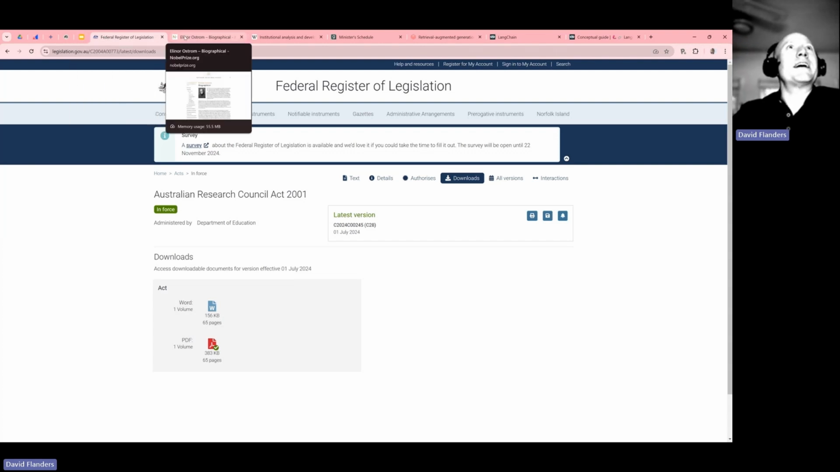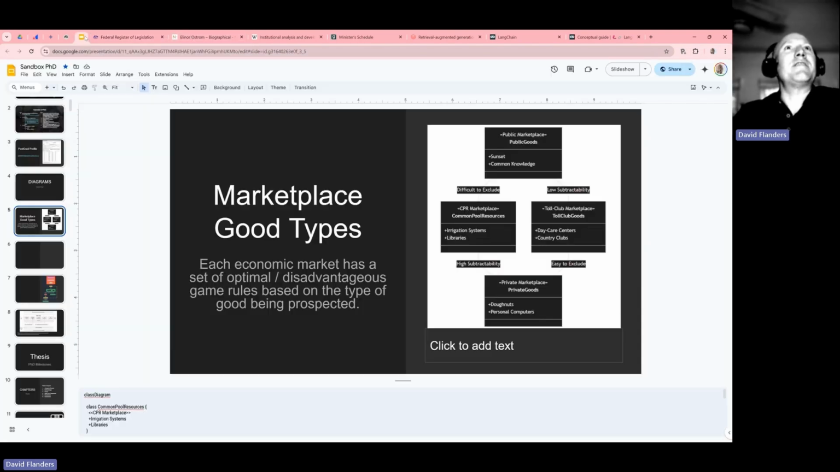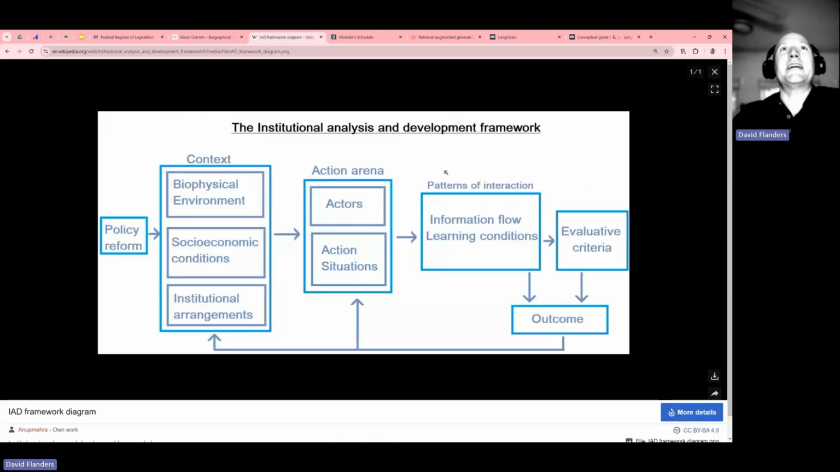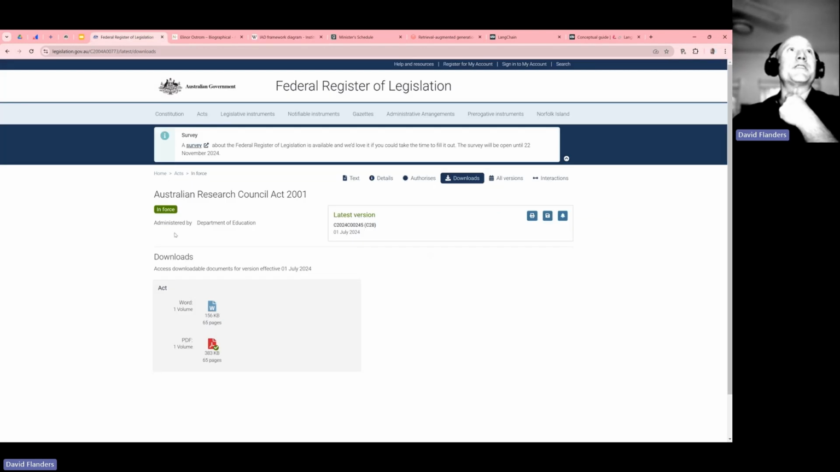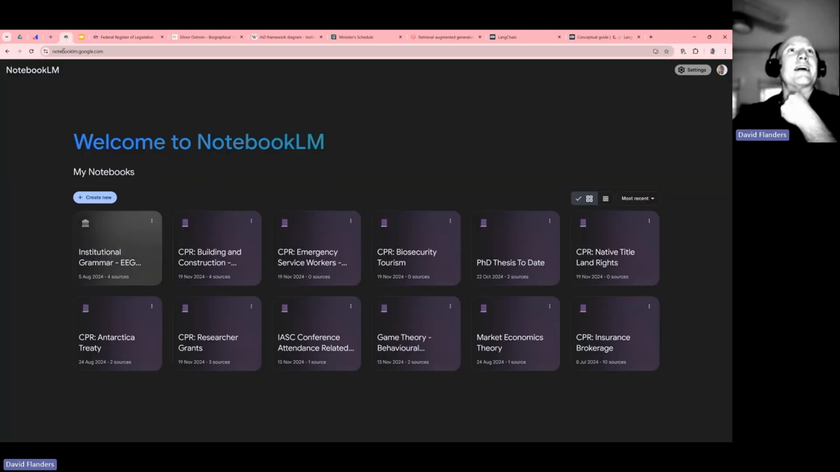I got to give you a little bit of information. Obviously, my types of experiments are always run on the Institutional Analysis and Development framework. Like any type of experiment, you'll have a workflow of some kind to go through. You might have triggers, actors, other things you add in. But what we're looking for are the action arenas, the actors and the actual situations within the actual legislation. So we just download a copy and we're going to take that copy over to Notebook LM.